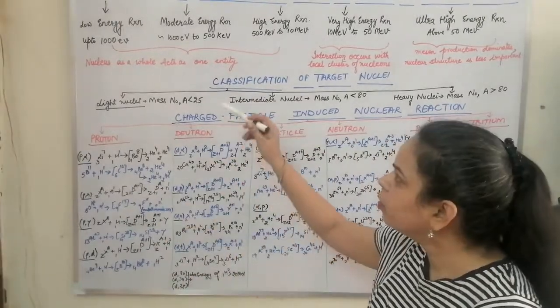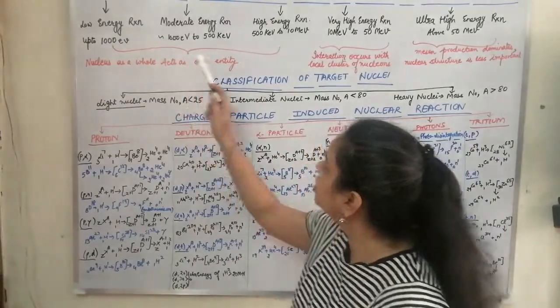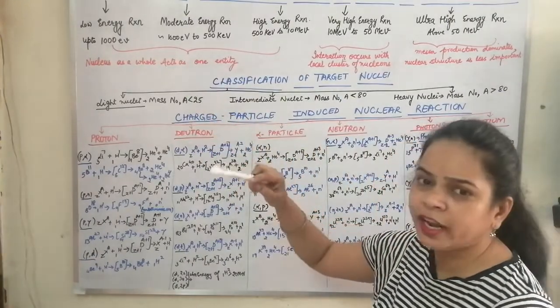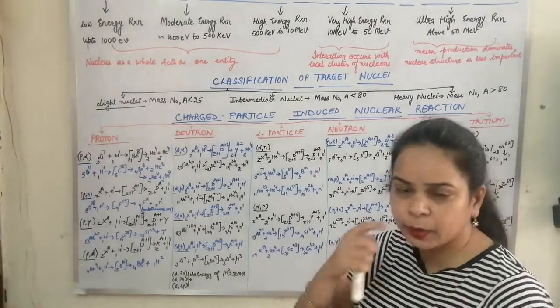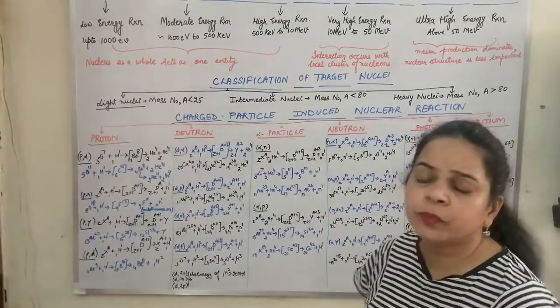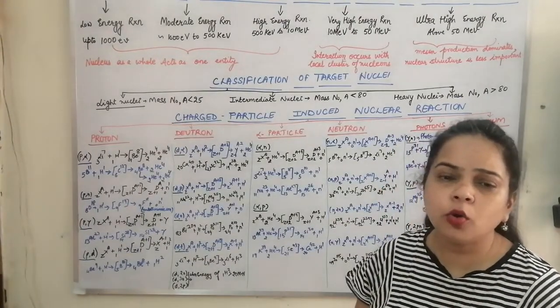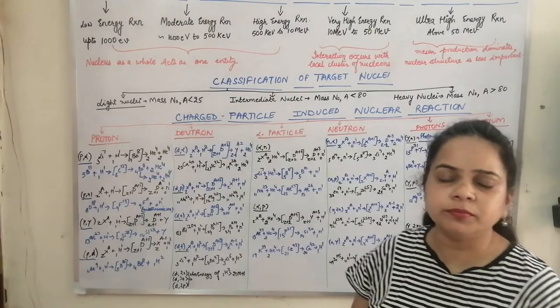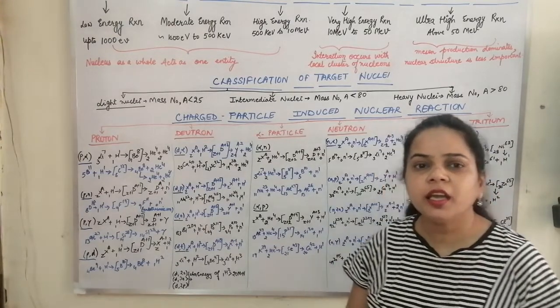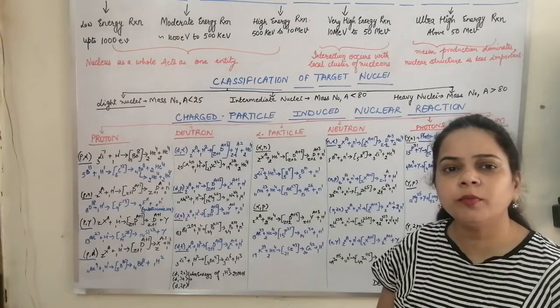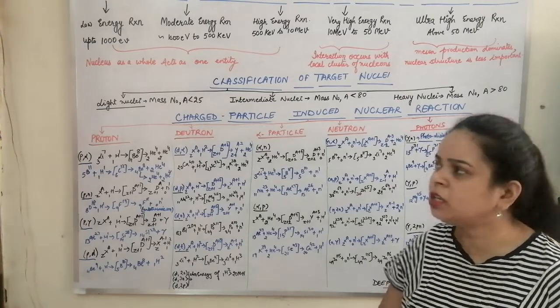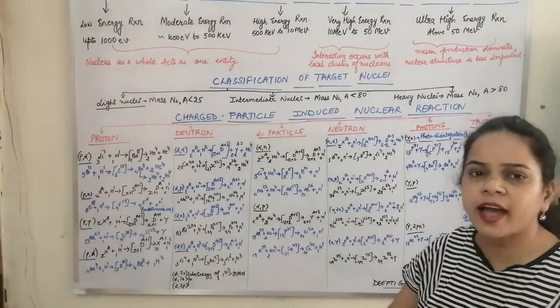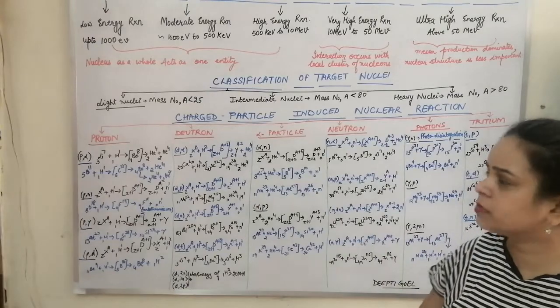We have seen that when the energy of the incident particle varies from 1000 electron volt to 10 mega electron volt, the nucleus as a whole acts as one entity, meaning the incoming particle's nucleus is taken as one and the whole nucleus interacts with the target nucleus.